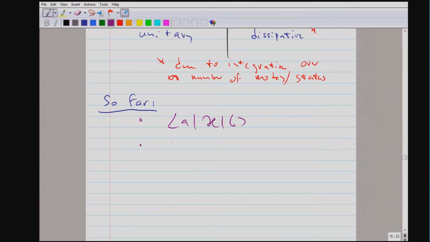We have discussed the coupling of atoms to an external field at the level of the Schrödinger equation. And we have done perturbation theory. And in perturbation theory, we found Rabi oscillations and we found rate equations. That's where we are right now.